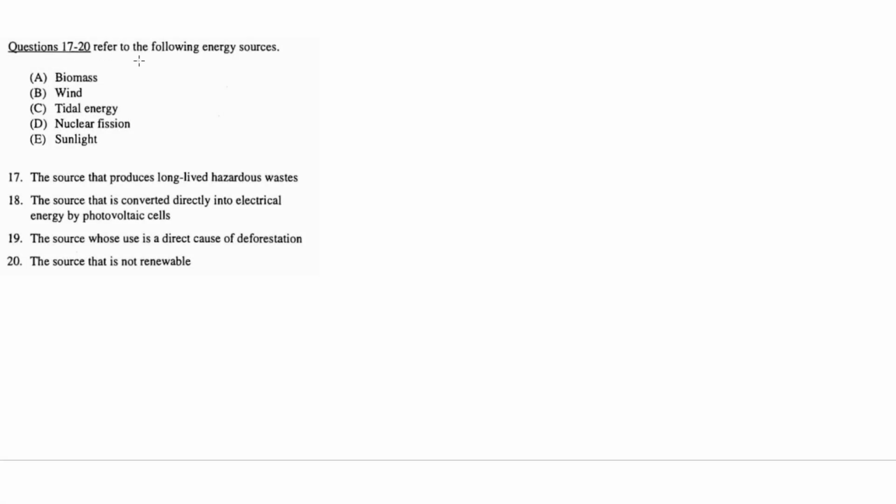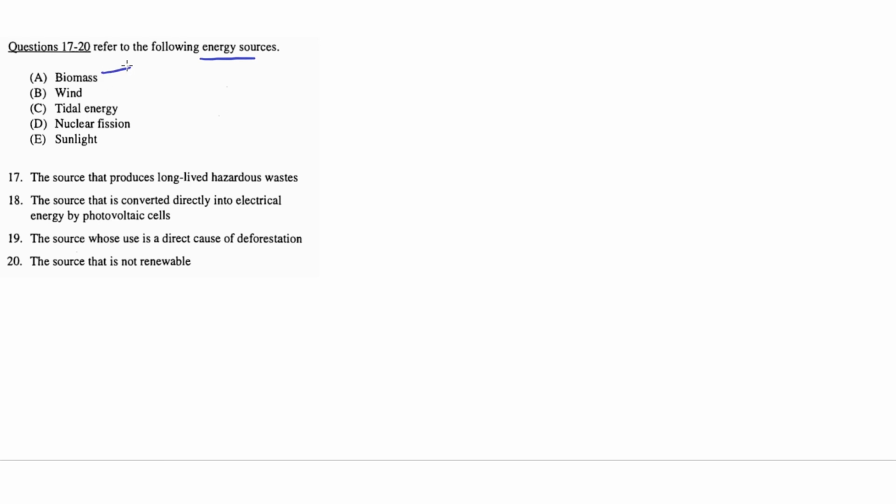Questions 17 to 20 refer to the following energy sources: A. Biomass, B. Wind, C. Tidal energy, D. Nuclear fission, and E. Sunlight. In this question, we're asked to match four of these energy sources to the following questions. To begin with, let's define each of these energy sources.